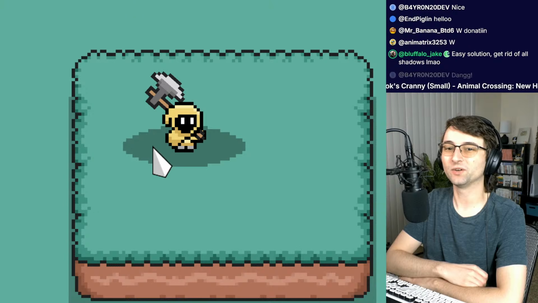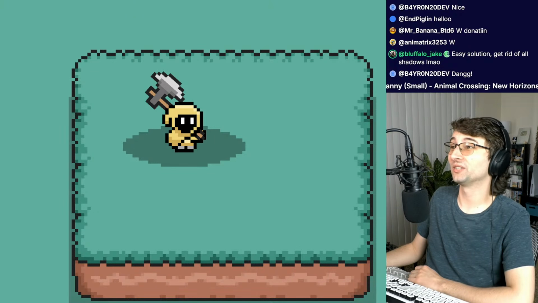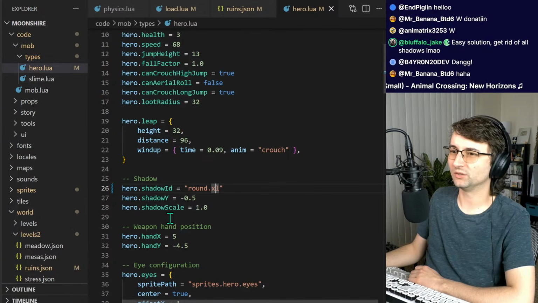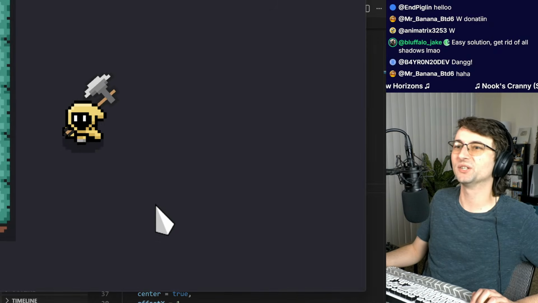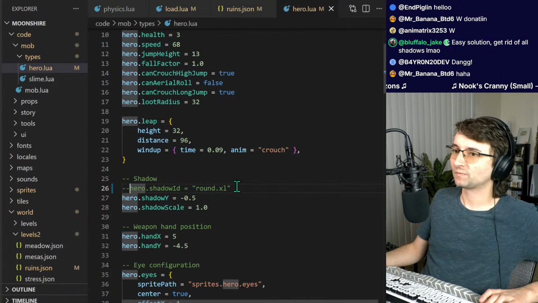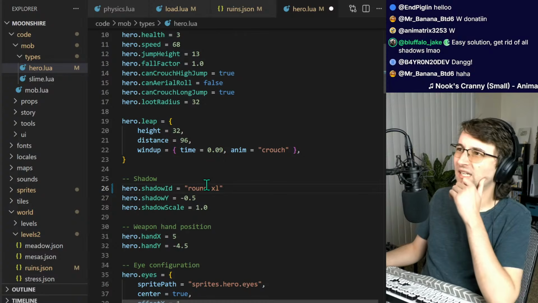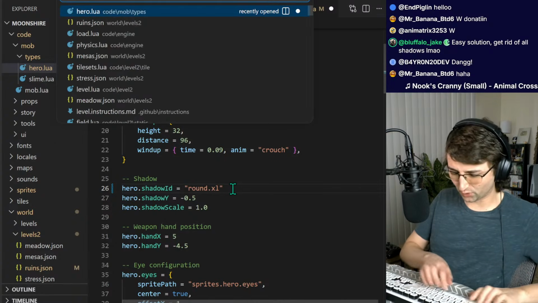Easy solution, get rid of all shadows. I mean, literally that is an option. Let's see what that looks like when I do that. I think I can just change this to nothing, and then he'll have no shadow. Or there's probably a default shadow. There is a default shadow. Can I make it have no shadow? I actually don't know if that's a feature.